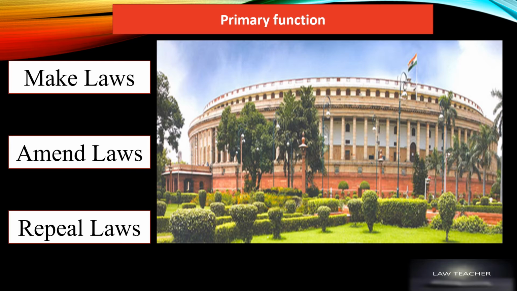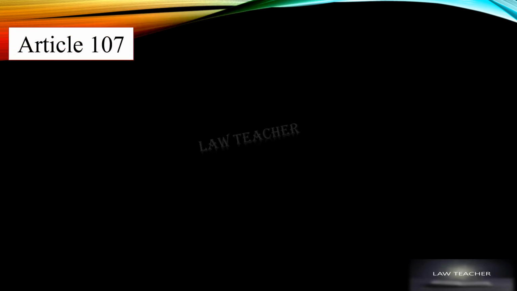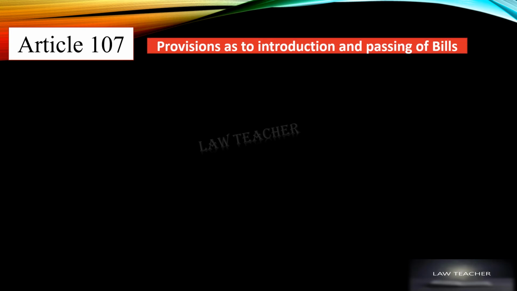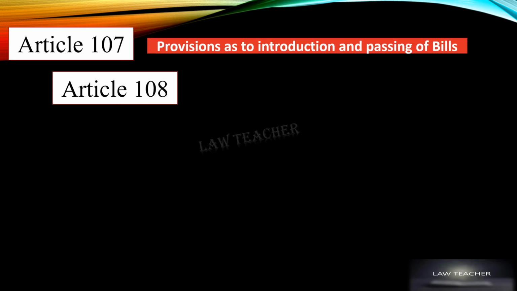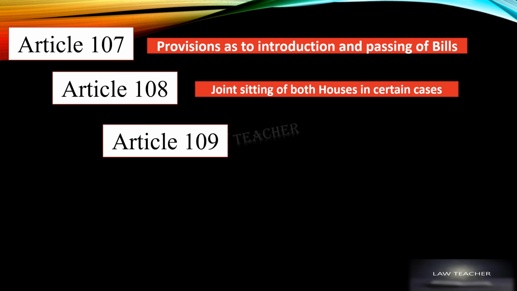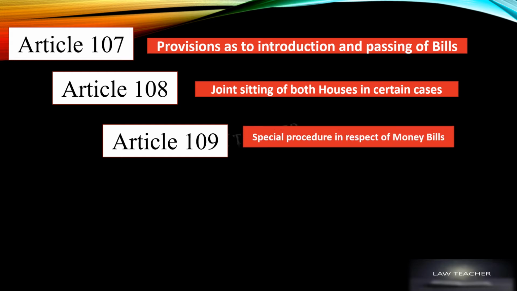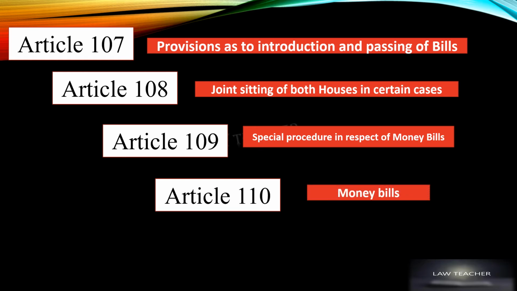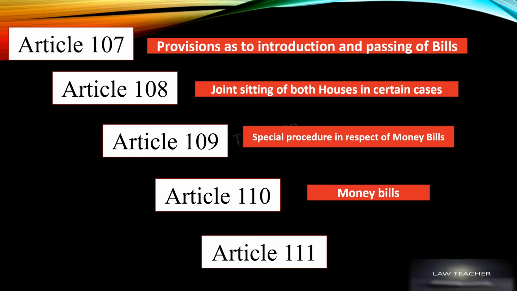The relevant articles of the constitution are: Article 107 deals with the provisions as to introduction and passing of bills. Article 108 deals with joint sitting of both houses in certain cases. Article 109, special procedure in respect of money bills. Article 110 deals with money bills and Article 111 deals with the assent to bills.